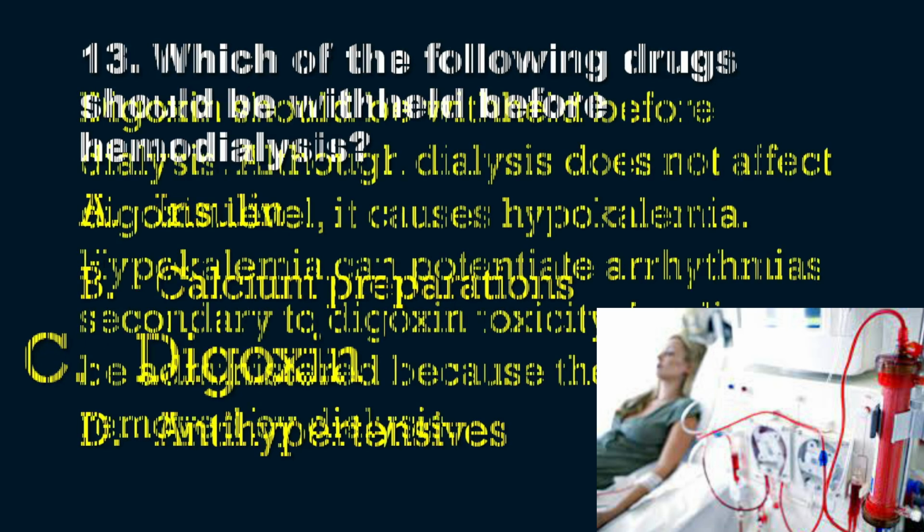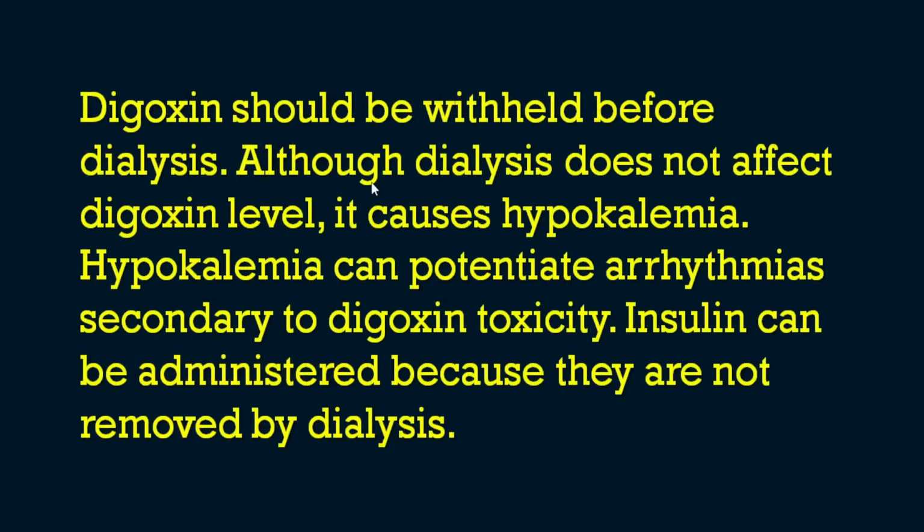Why? Digoxin should be withheld before dialysis. Although dialysis does not affect the digoxin level, it causes hypokalemia. Hypokalemia can potentiate arrhythmias secondary to digoxin toxicity. So this is important. Dialysis does not affect the digoxin level, but a patient can go into hypokalemia, which can predispose to or potentiate the arrhythmias secondary to digoxin toxicity.